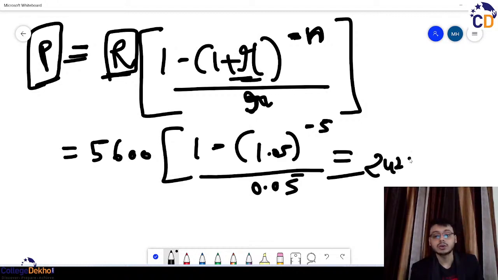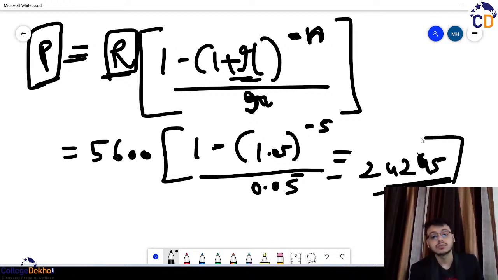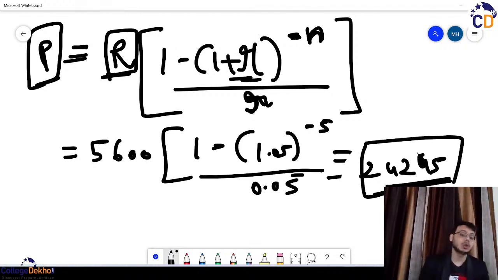Okay, so you will get 2425. 24245. So this amount had been invested at that time. And we calculated the present value of that.